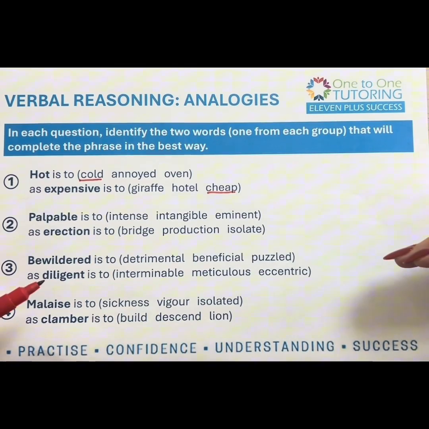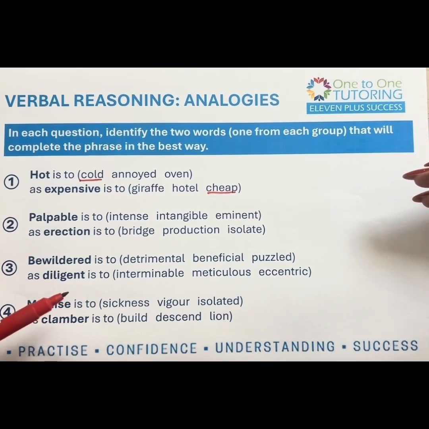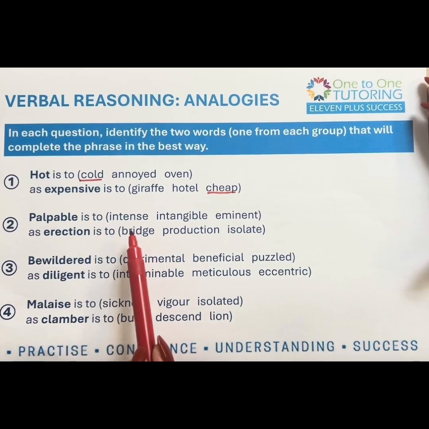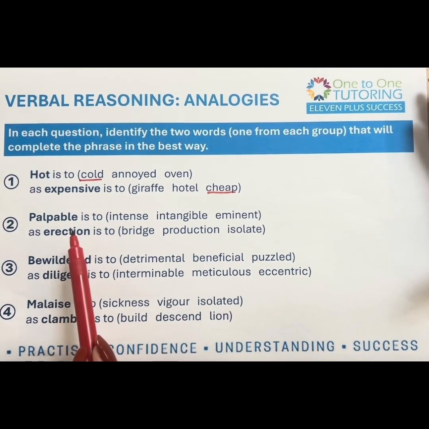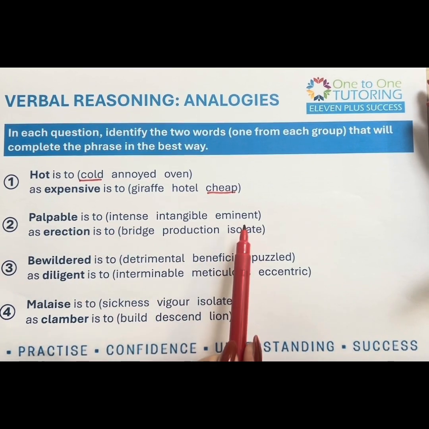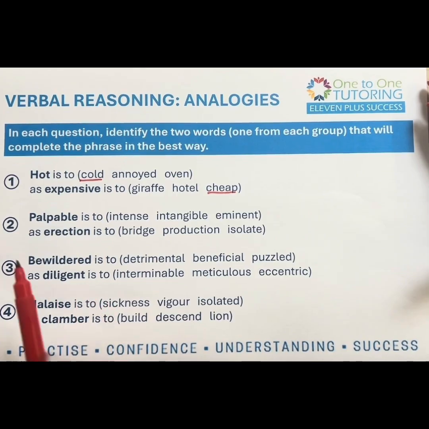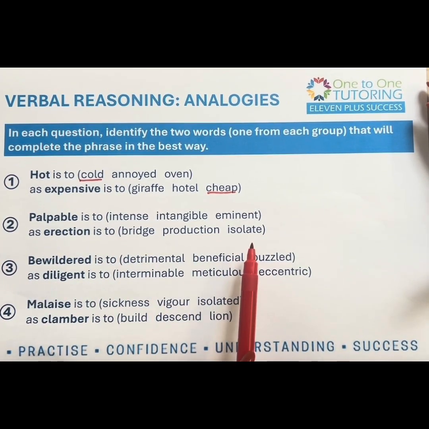Okay, now moving on, we're getting on to some trickier words here. And the problem when the words are tricky is that the children don't know which one to go for. So here we've got palpable is to, and we've got intense, intangible, and eminent. Now, my concern would be that they potentially wouldn't know what any of those words meant, as erection is to bridge, production, or isolate.